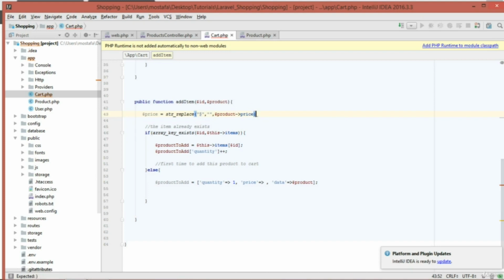And the third parameter is the string to edit. And obviously, we need to cast it to integer. Now it's an integer again with no $ sign. So this is the price. So I'm going to pass the price here.